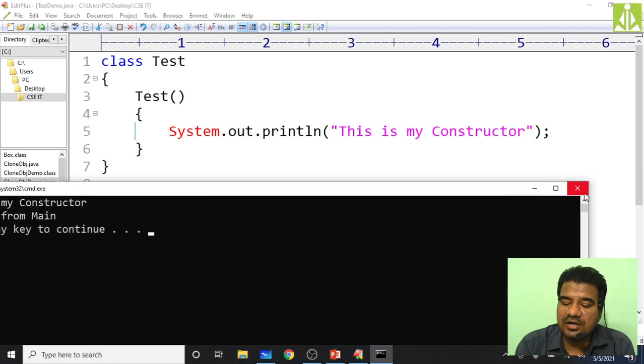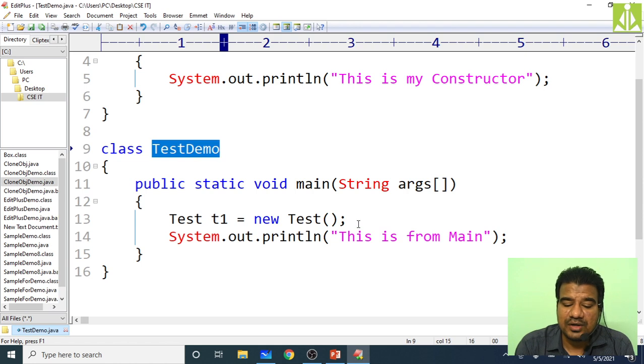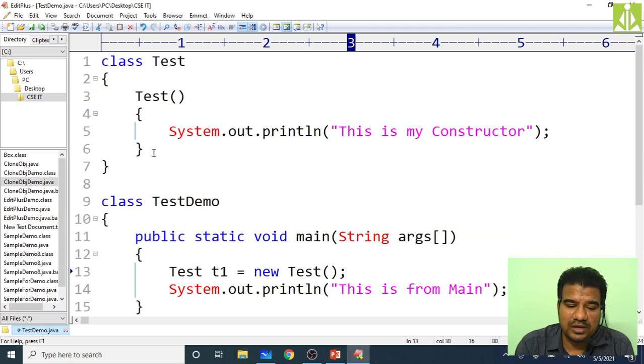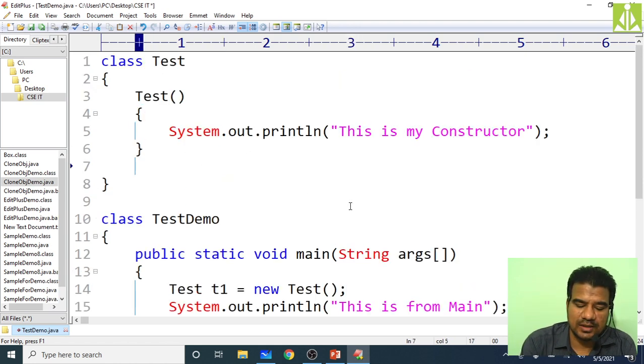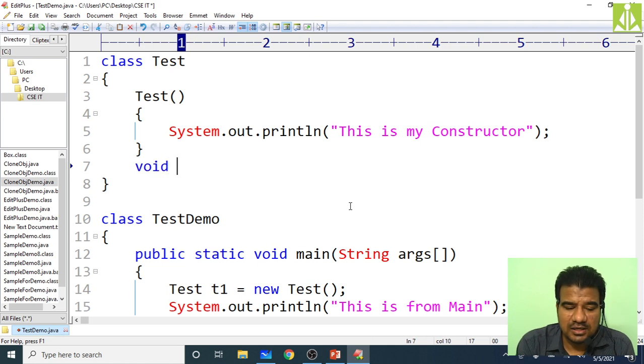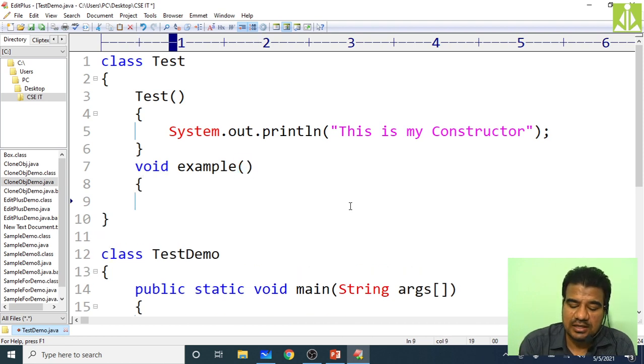So I will try to show you one more thing. I will put one regular method also in this one. So void, what should we give? Example, I have taken an example method.